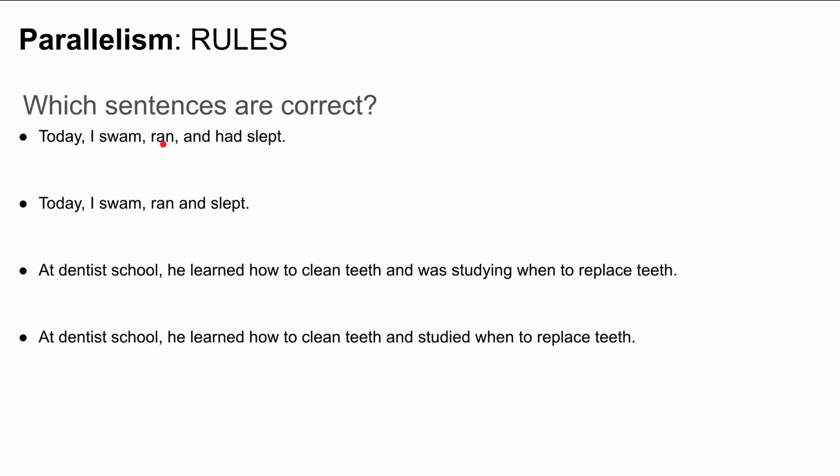So between the first and the second sentence, which of these two is correct? The first one is incorrect: swam, ran, had slept. Here I have swam, ran, slept. Between these two pairs of sentences, the first one is incorrect. Here we have how to clean teeth versus was studying when to replace teeth. But in the second sentence, how to clean teeth and studied when to replace teeth.